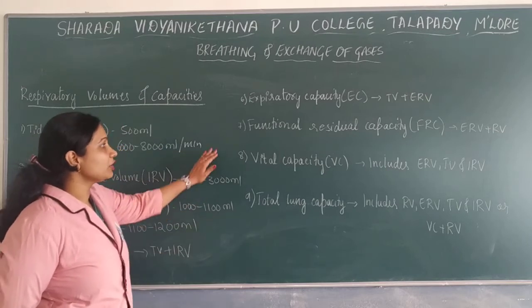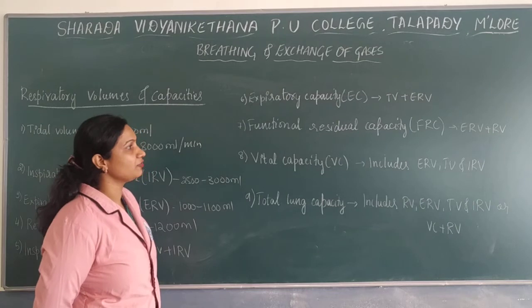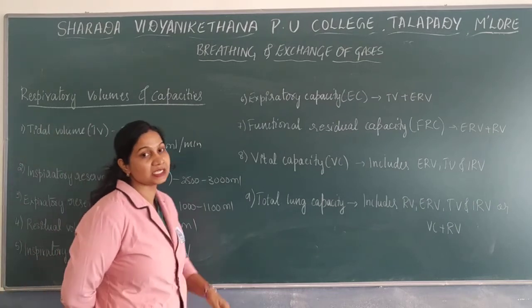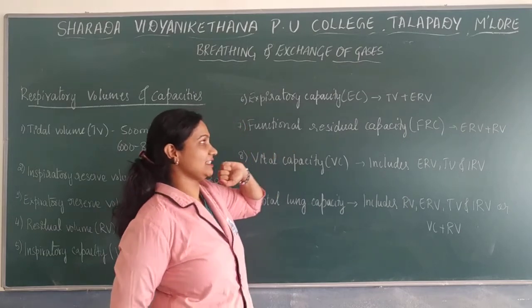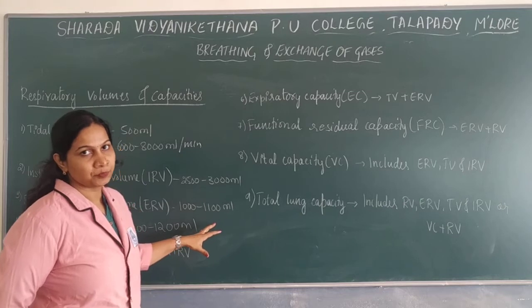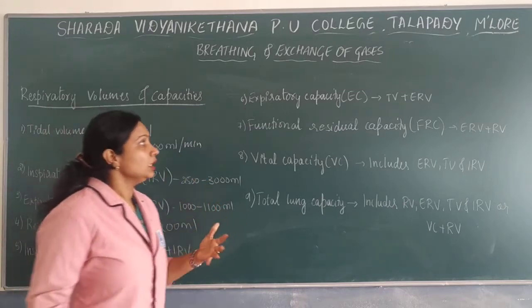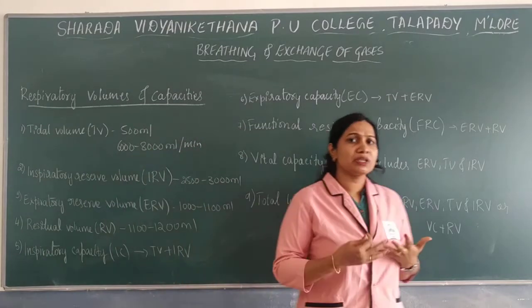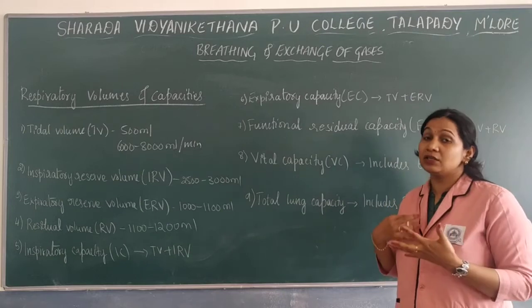Next is the functional residual capacity, FRC. You can also check these yourself.